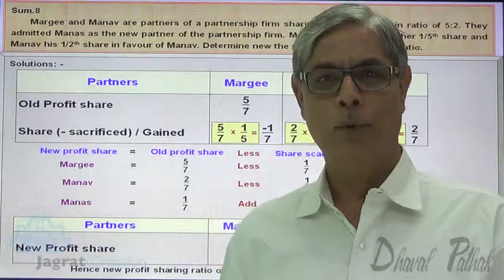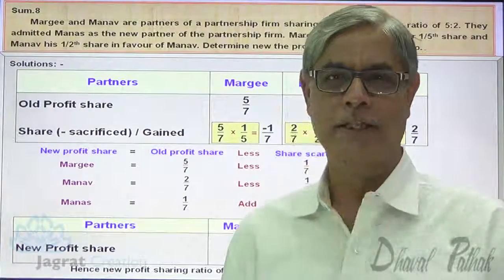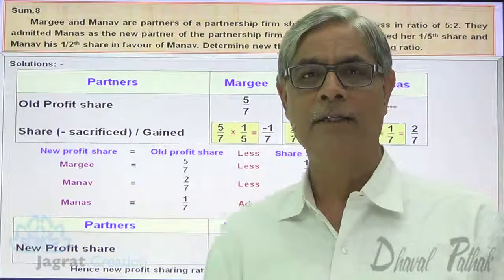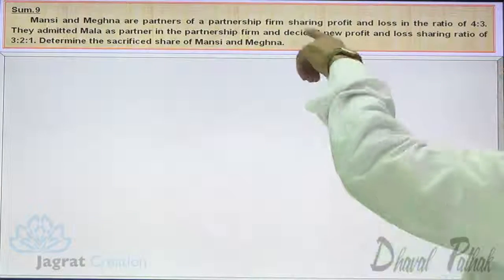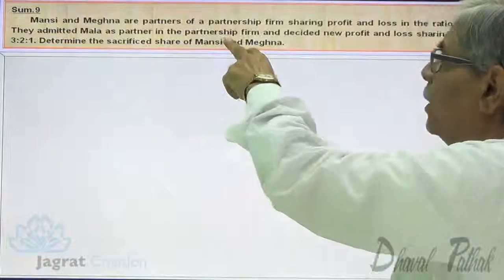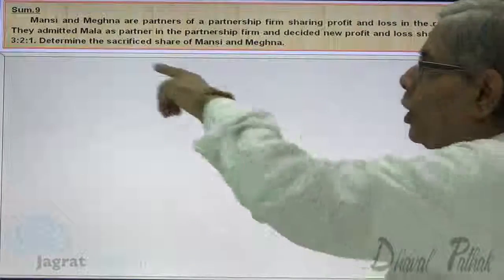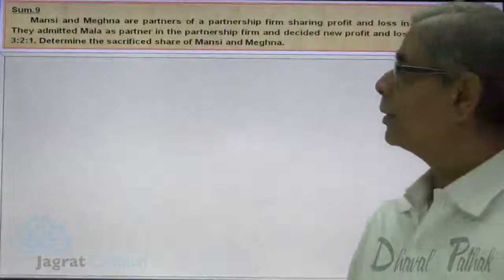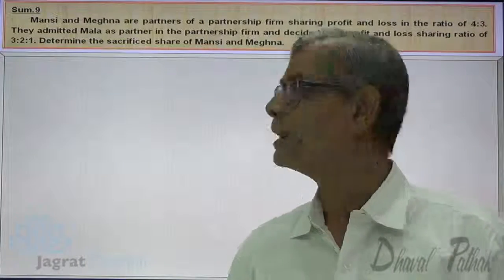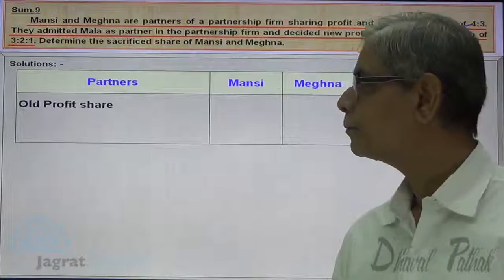Now I want to work out one more sum wherein you are given the old profit sharing ratio as well as the new profit sharing ratio, and we shall work out the sacrificing ratio. Just observe the sum. Mansi and Meghna are the partners of a partnership firm sharing profits and losses in the ratio of 4:3. They admitted Mala as a partner and decided the new profit and loss sharing ratio of 3:2:1. Determine the sacrifice share of Mansi and Meghna.